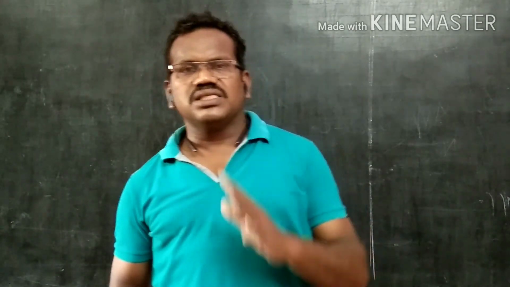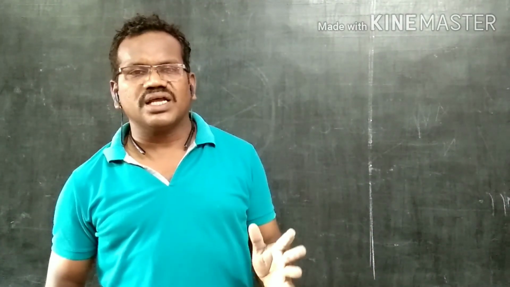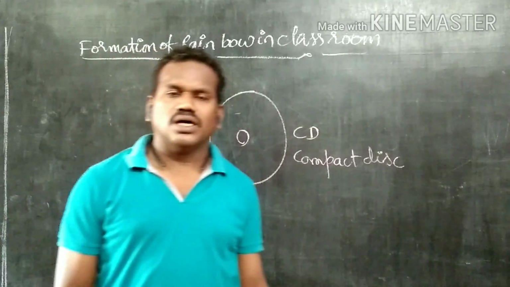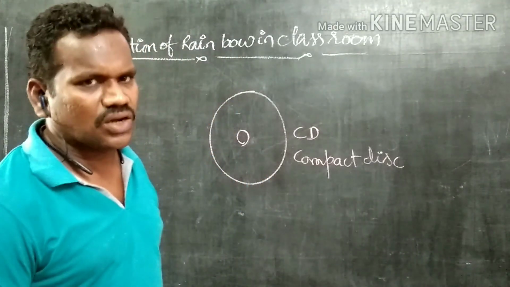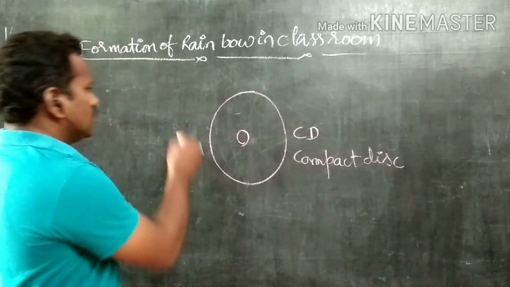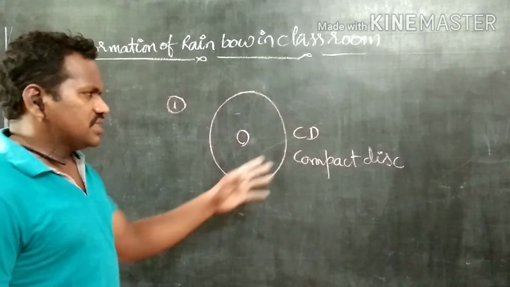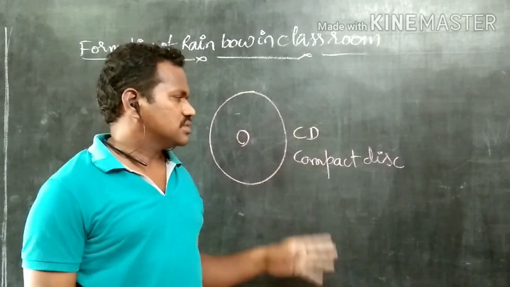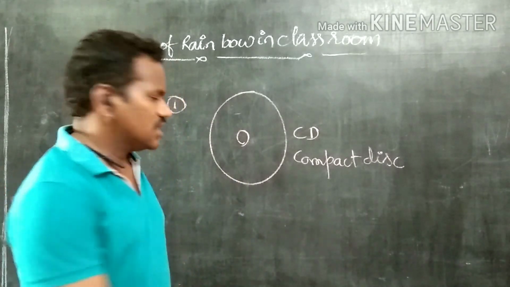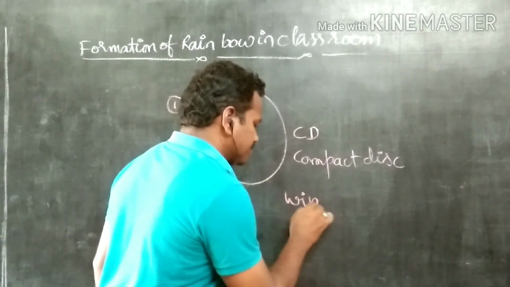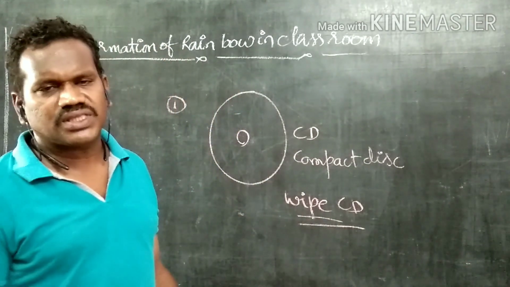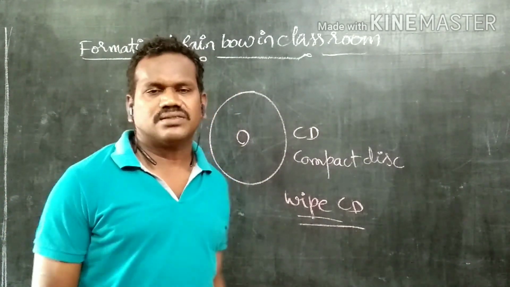Now let us discuss how a rainbow is formed in a classroom. For that, first one, I think all of you know CD. CD is nothing but compact disc. Take the CD, wipe the CD. What is the meaning of wiping? Cleaning the CD with the help of a cloth cleanly.